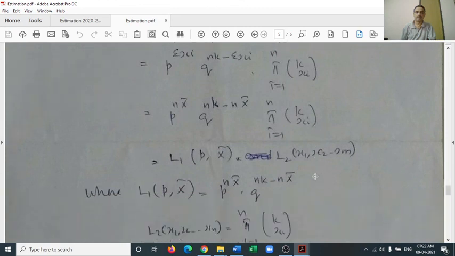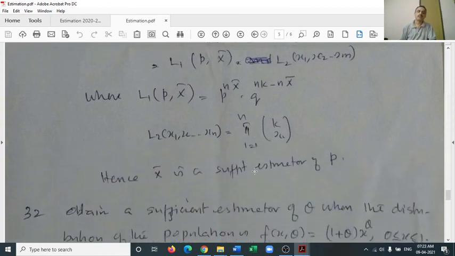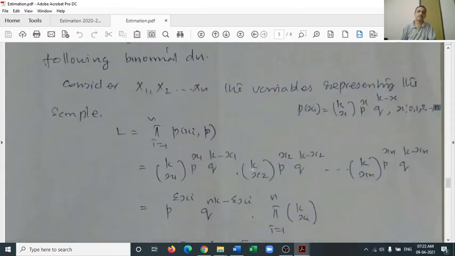So this is L1 of p, x bar, and L2 of x1, x2, etc. So we can finally factorize this L as L1 and L2. One is a function of the proposed estimator x bar and the parameter p, which is being estimated. That's the answer of question number 30.